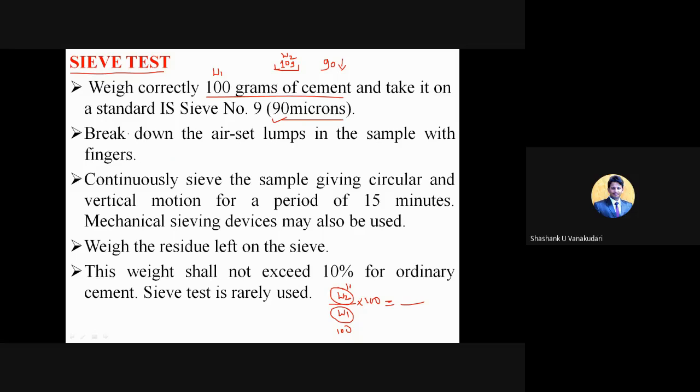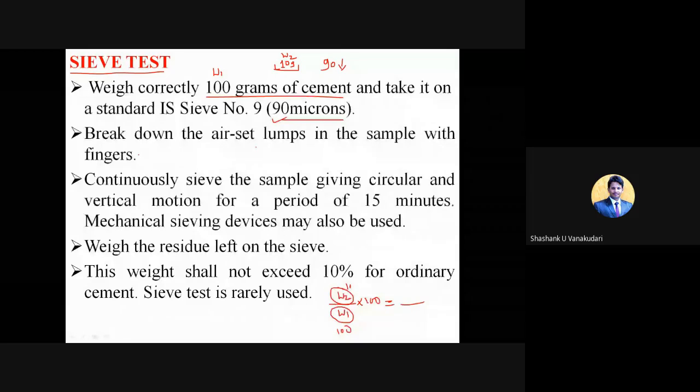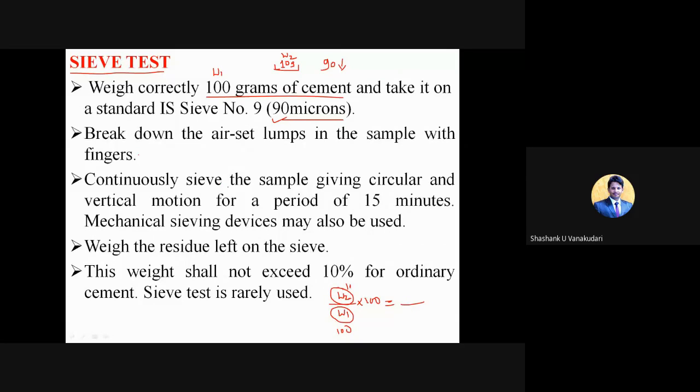So here the procedure is very simple. Break down the air set lumps present in the sample, and then continuously sieve the sample, giving circular and vertical motion for about 15 minutes. 15 minutes you need to sieve this 100 grams of the cement using the 90 micron sieve, and then weigh the residue left on the sieve. Residue means what has not passed through the 90 micron sieve. That weight shall not exceed 10% for ordinary cement.